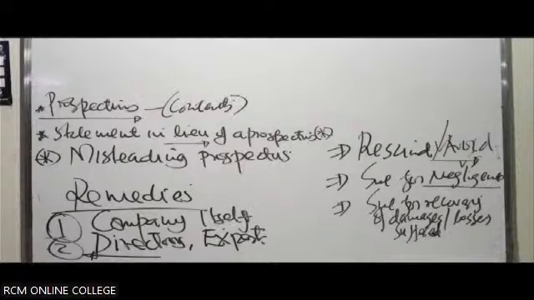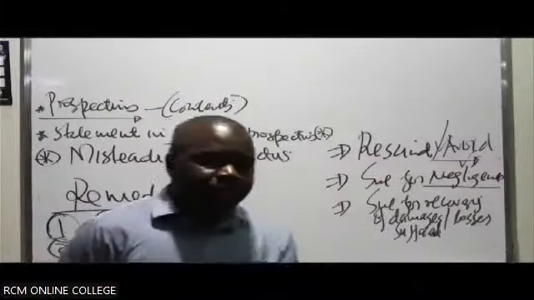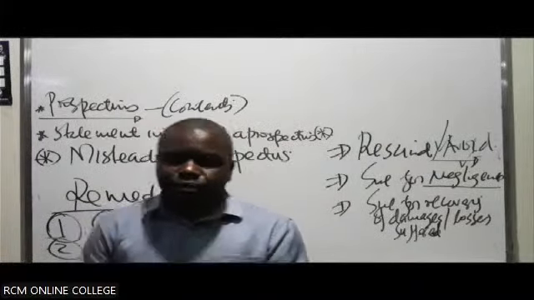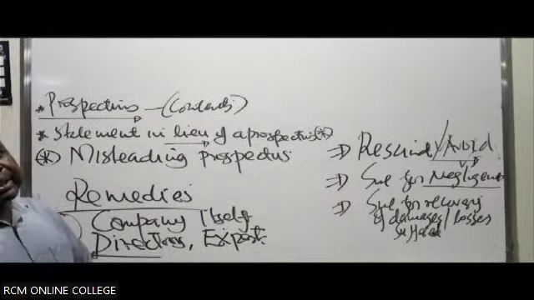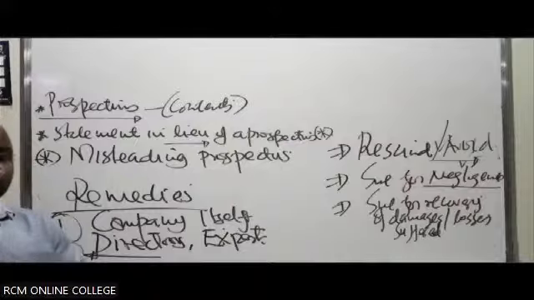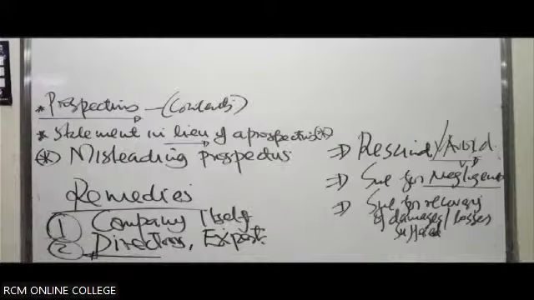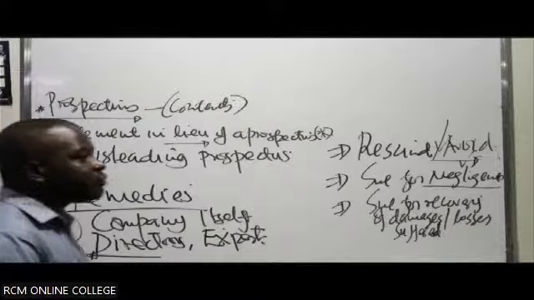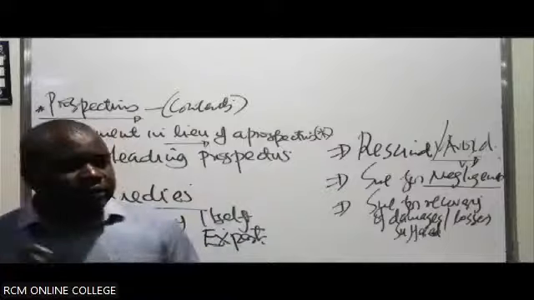And to be able to resign, he must be able to prove that this particular prospectus was indeed issued by the company. Number one, he must prove it was issued by the company. So he provides evidence that the prospectus was by the company. Number two, he must be able to prove that he relied on it, and that is what convinced him to buy the shares of the company. He relied on it to make an informed decision.